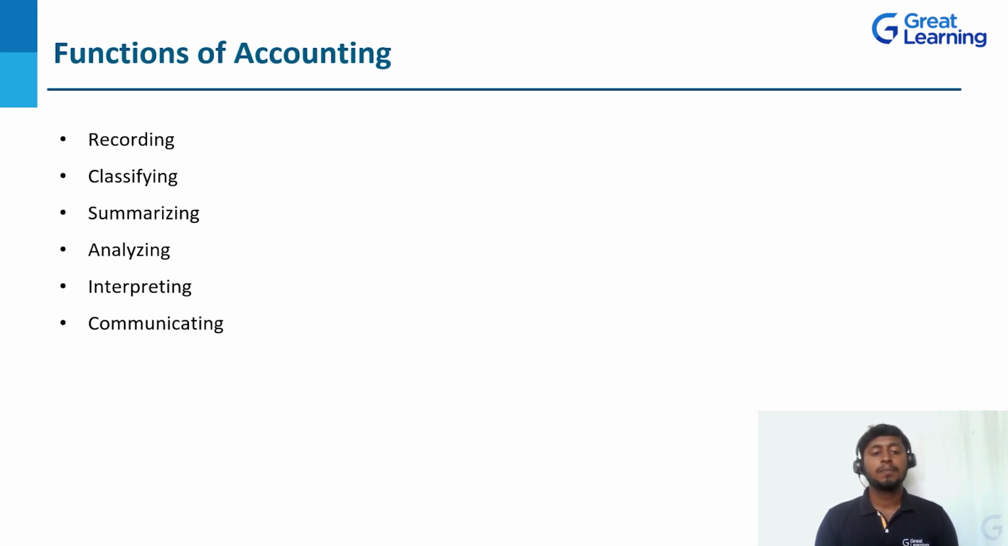Next, interpreting. Interpreting is nothing but the common man or the layman also can understand by reading the interpretations. He just needs to read and get to know the financial position of the company. Like that, we need to write the interpretation. And the last one, we need to communicate to the higher ups. Higher ups is nothing but the management, the owner or the stakeholders. For them, we need to communicate the results.